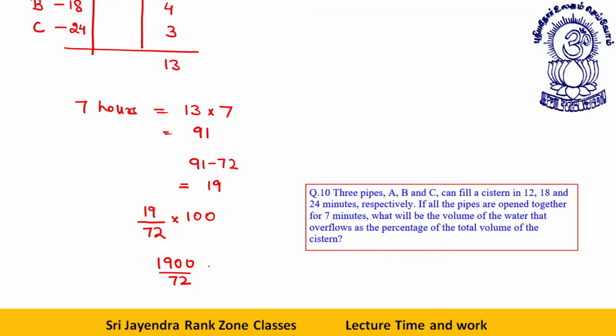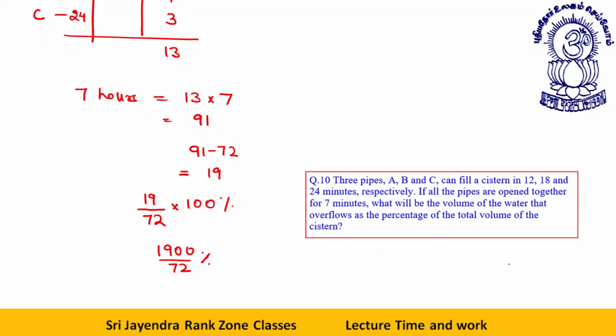As a percentage, that will be what? 190 divided by 72. Till 144 it is divisible 2, so 46 is remaining. 460 divided by 72 will give you 6. So approximately 26%.